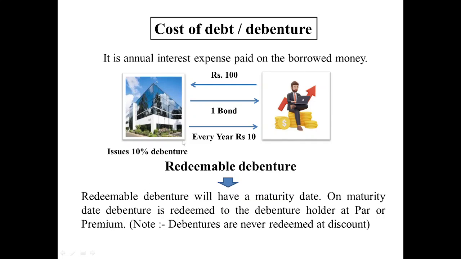Sometimes the company will decide to return this money to the bondholder at the time of maturity with some premium. They can also give them the principal amount. Returning at the face value is known as par, and returning with some premium amount, with some benefit, is known as premium. Very important to note here that debentures are never redeemed at a discount. This can be asked in the examinations. At the time of redemption, the company should not return less money to the bondholders.